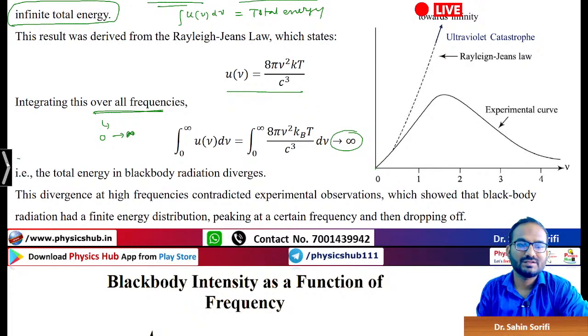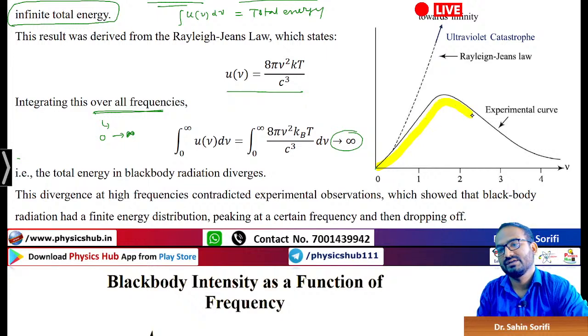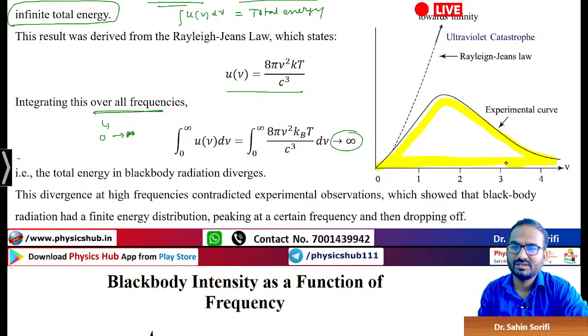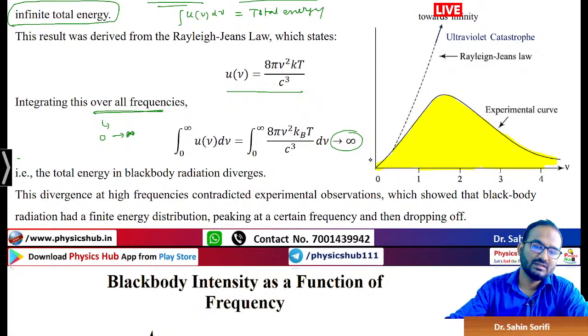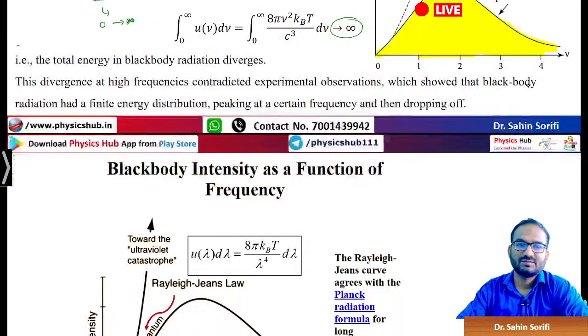This is your actual result, and as you can see, this is finite, not infinite. If you integrate this curve, it will give you a finite result. Integration means area under the curve. That is the meaning of integration, right? If you have the curve, integration means area under the curve, and as you can clearly see, it should give you a finite result. But as per the Rayleigh-Jeans law, you are getting an infinite result. So that is why it is discarded. And later, the black body radiation curve was given by Planck's radiation law.